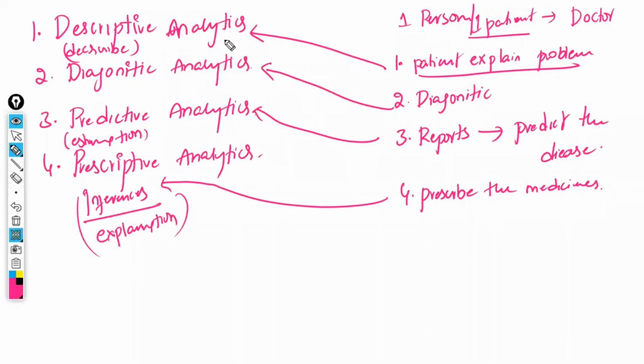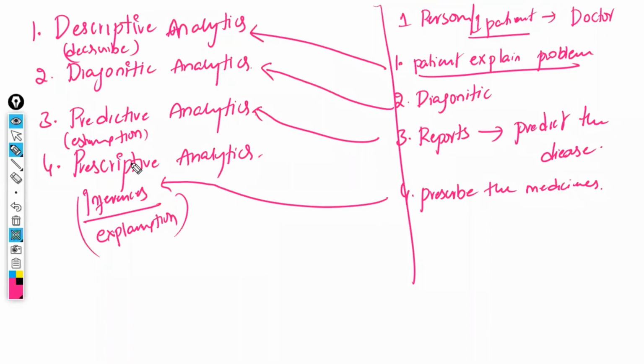Descriptive analytics means describing the data. Here, not the health problem, but the data. Whatever data they have given, describe the data. Diagnostic analytics means identifying the reason behind that. Predictive analytics means estimating the value. For example, you are forecasting the Flipkart sales of next month. For forecasting that, are you going to prescribe anything?